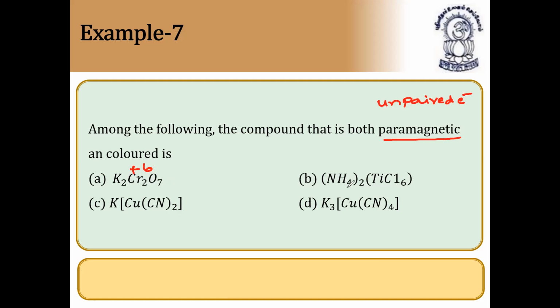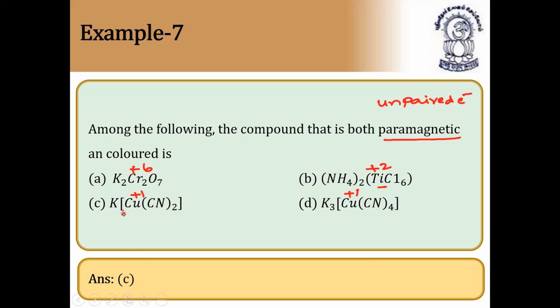And here the oxidation state of titanium in ammonium titanium hexachloride is plus 4. Copper in plus 1 state is not paramagnetic, it is diamagnetic. Let us see how many unpaired electrons there will be for titanium and chromium.